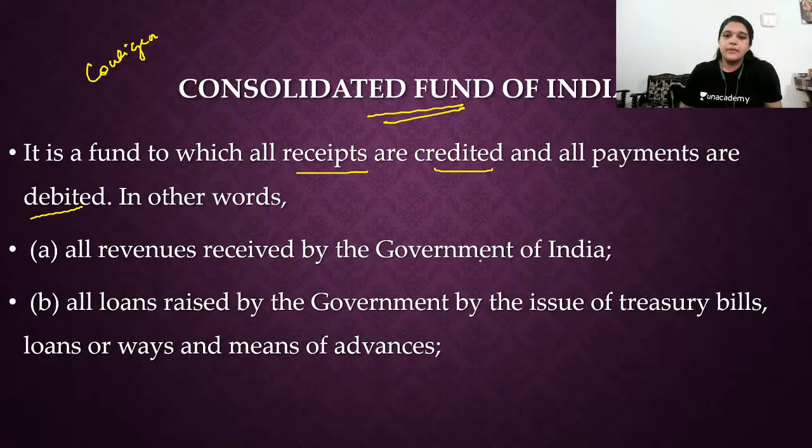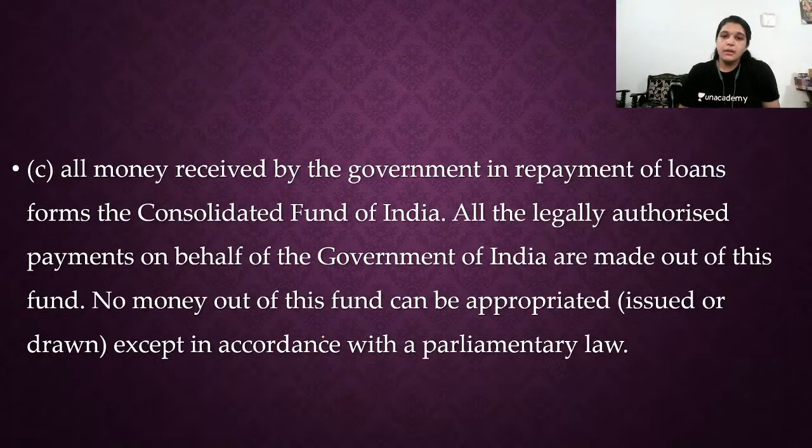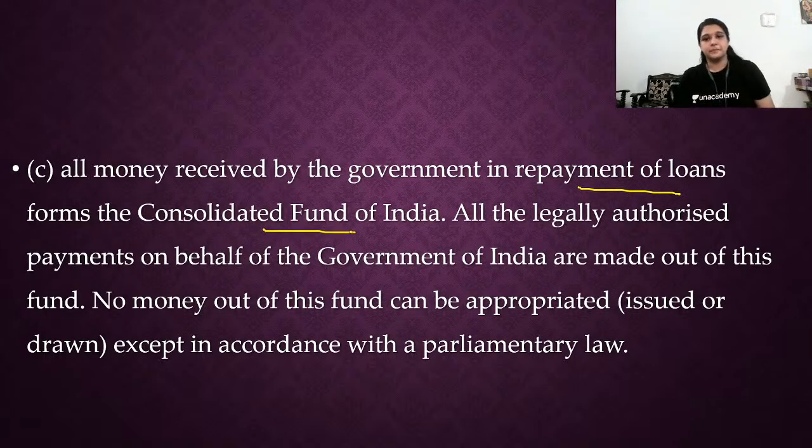Okay, yes. All revenues received by the government of India, all loans raised by the government of India by the issue of treasury bills, loans or ways and means advances, everything is brought to the Consolidated Fund only. All money received by the government in repayments of loans forms the Consolidated Fund of India. Repayment of loans is, for example, where our government has loaned to some other country, that repayment also comes to the Consolidated Fund only. All the legally authorized payments on behalf of the government of India are made out of this fund. No money out of this fund can be appropriated without an appropriation bill.